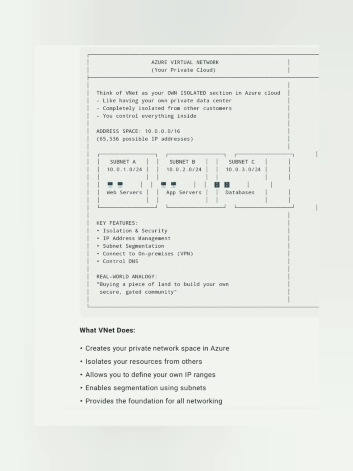With a VNet, you will have isolation and a separate address space, and the possible addresses we have is 65,536. In this address space you can have separate subnets, like in normal on-premises networking, where we create different subnets out of one big subnet.